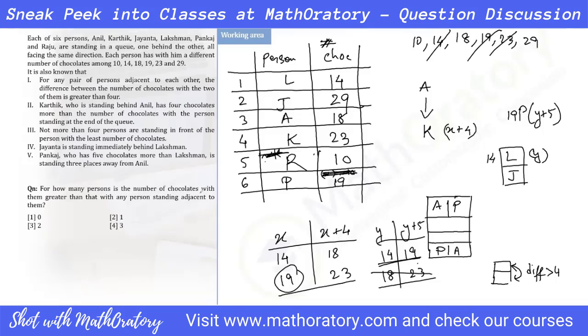For how many persons is the number of chocolates with them greater than that with any person standing adjacent to them? Okay, so all right. So how many people have less value on either side, right? So 29 qualifies, 23 qualifies, and 19 qualifies. So there are 3 people.